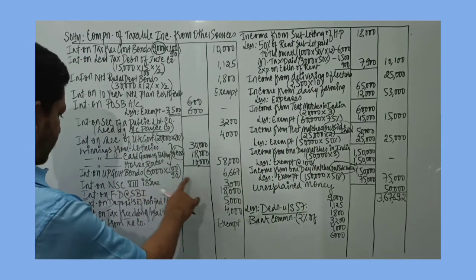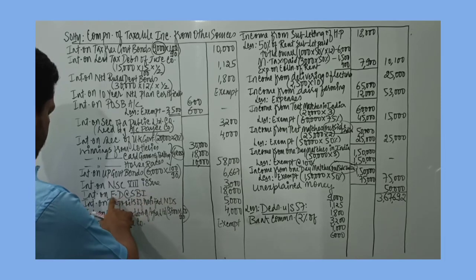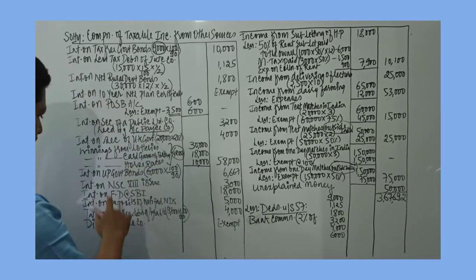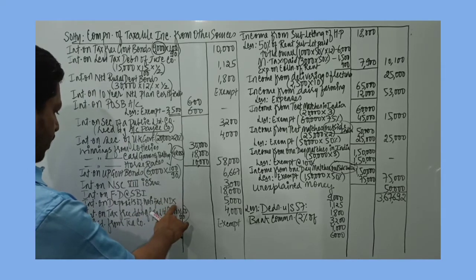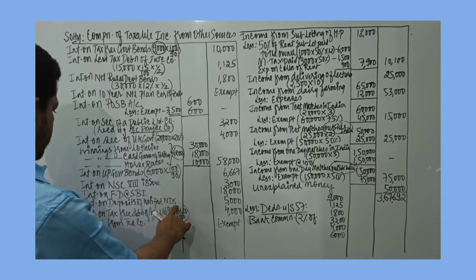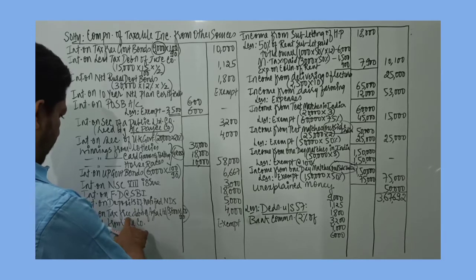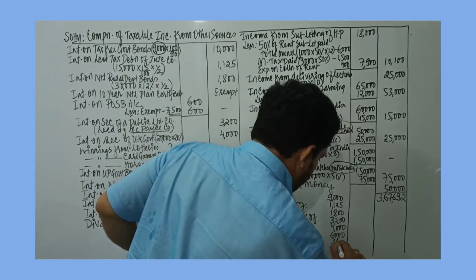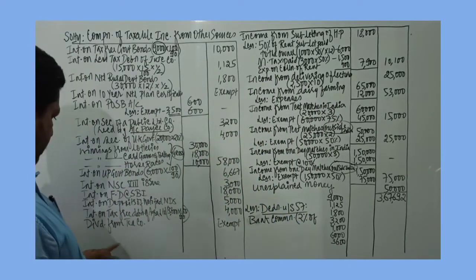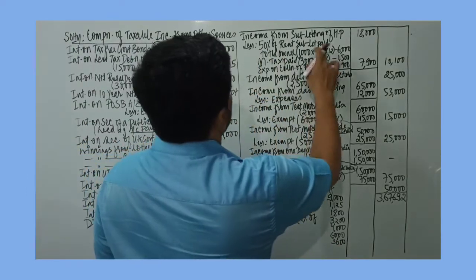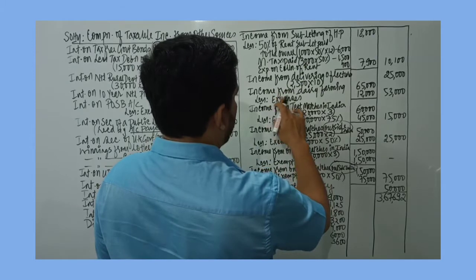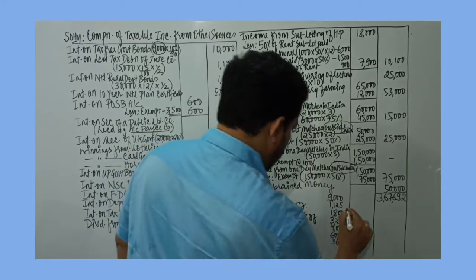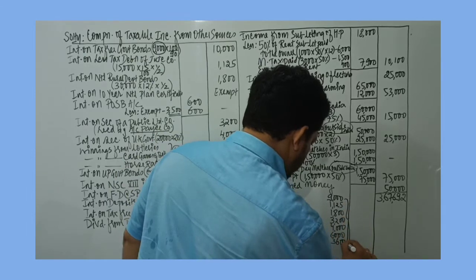Then interest on NSE 8th issue doesn't come under securities. Interest on FD at SBI 18,000 doesn't come under securities. Interest on deposits with notified National Deposit Scheme also doesn't come under securities. Then we have tax-free debentures. Net amount is 3,600 rupees. Then dividend is exempt. Then subletting, income from delivering a lecture, dairy farming, income from test matches. So that's all. So this much is the amount now.